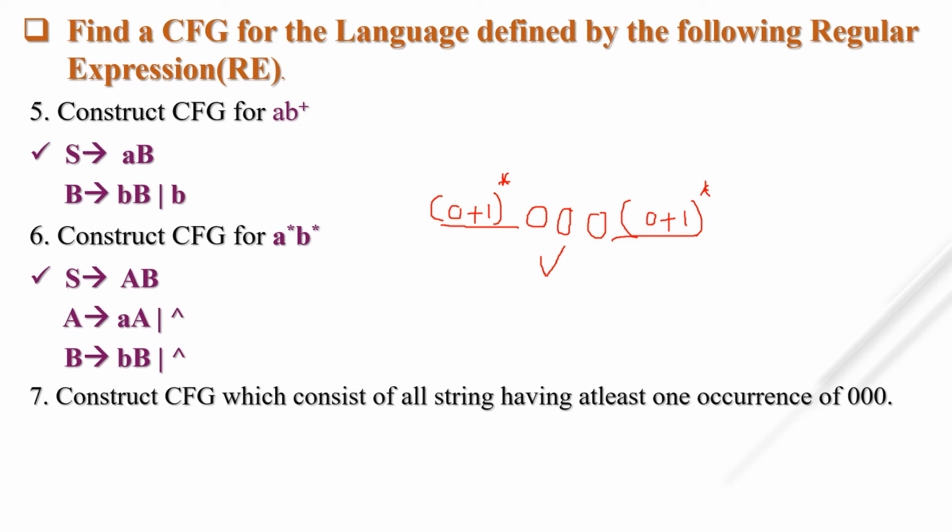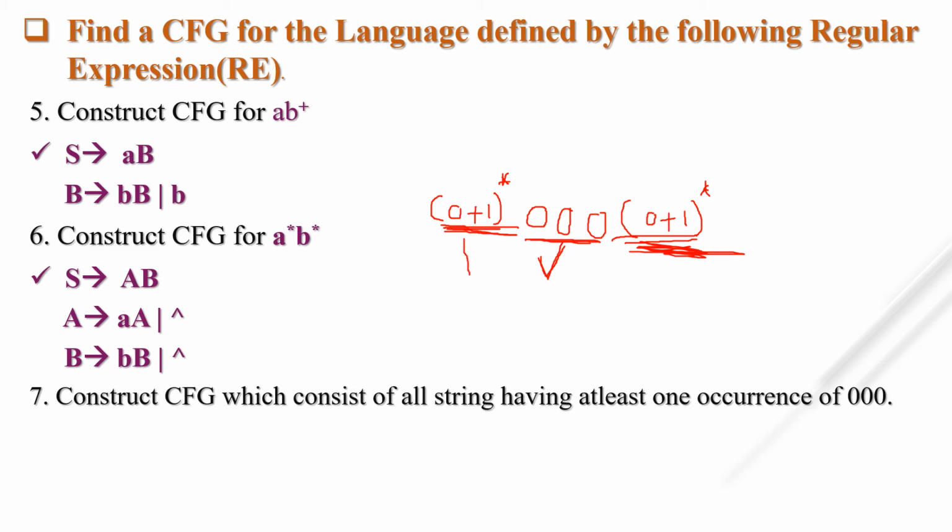Okay, so we have to fix one time. It may be any number of times. We can generate 3 times 0 from this also. But if we give the wrong string, then it will also be passed if we don't write this 3 times 0. That's why we have to mandatorily put 3 times 0 first, and then any combination of 0 and 1 in the beginning, and in the end any combination of 0 and 1. Okay, now what is the grammar for this particular RE?